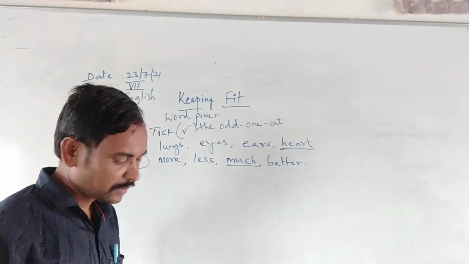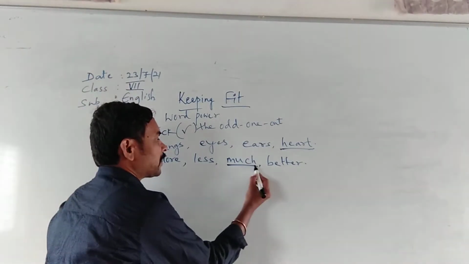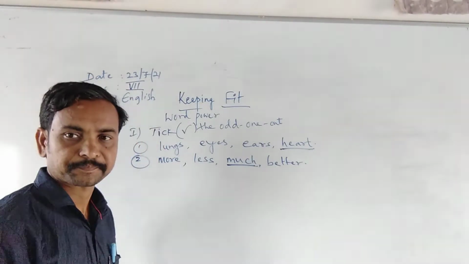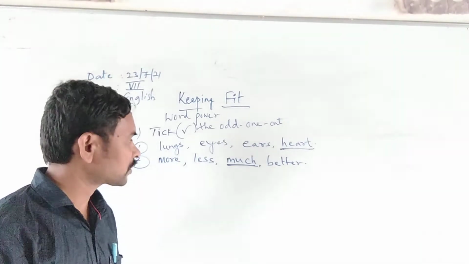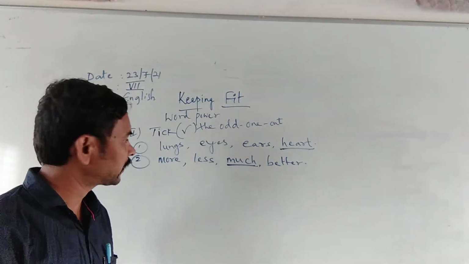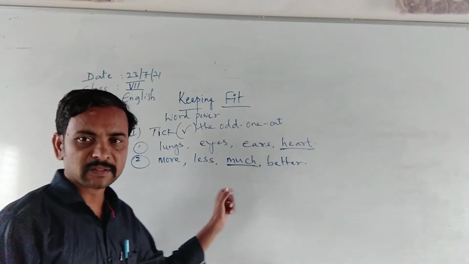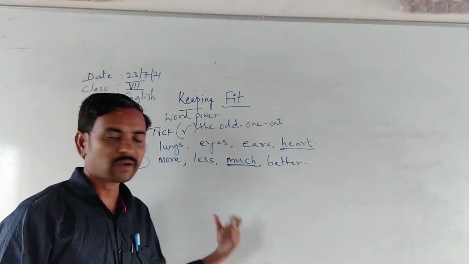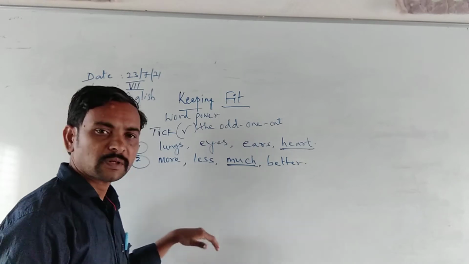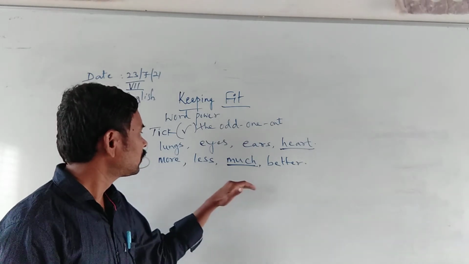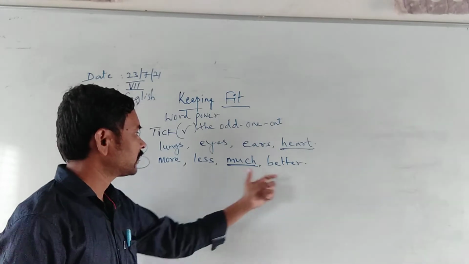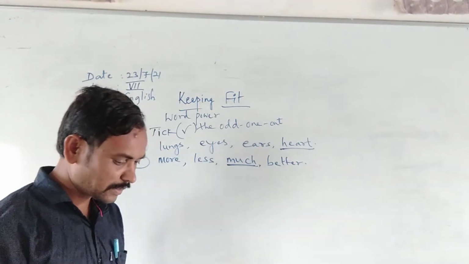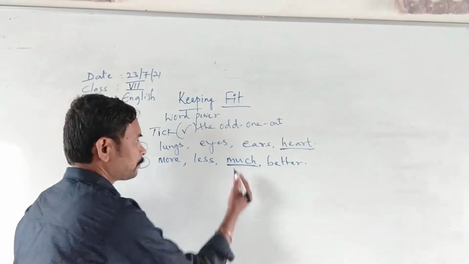The reason is there. Much, more, most. When you learned degrees, I hope you understood them. Those who learned degrees perfectly can follow this. Here, much is a positive degree, a positive adjective.